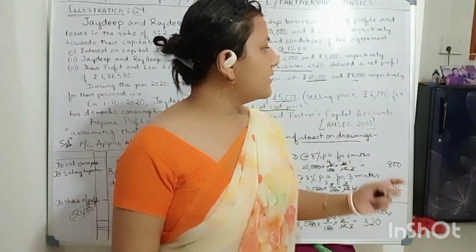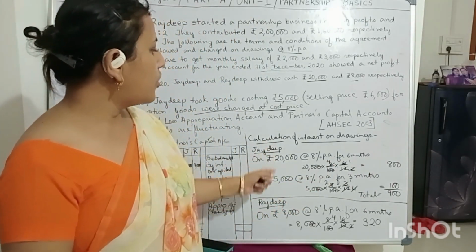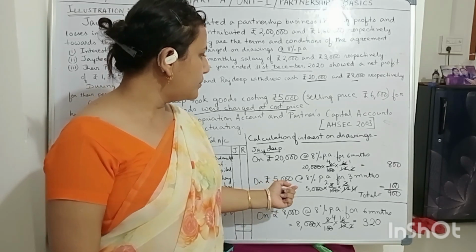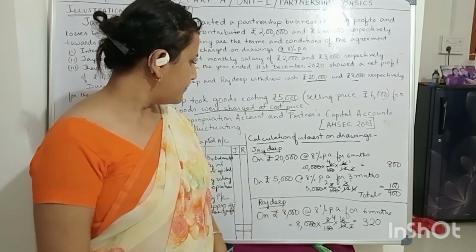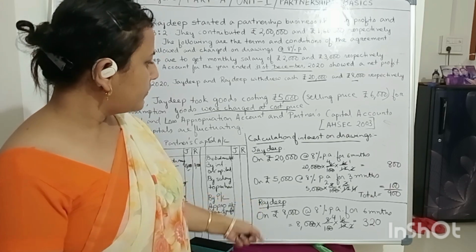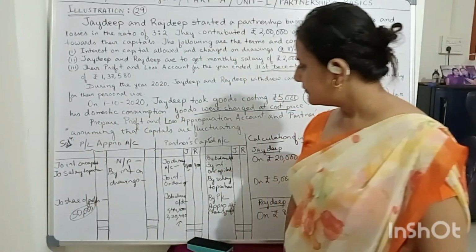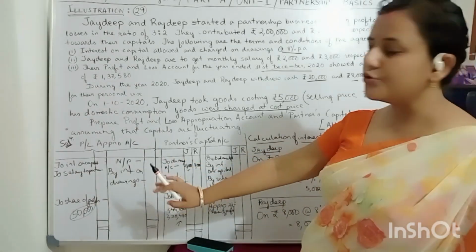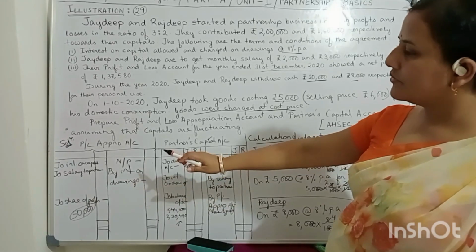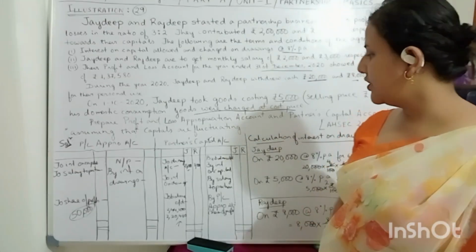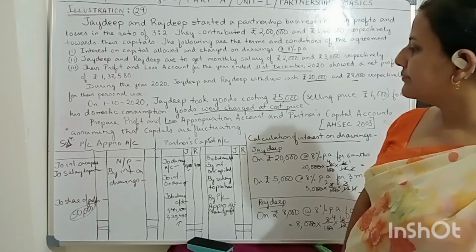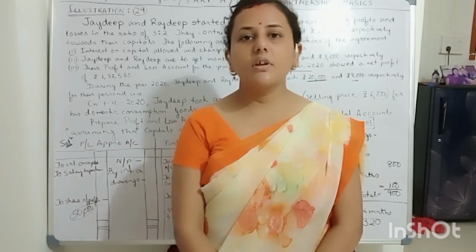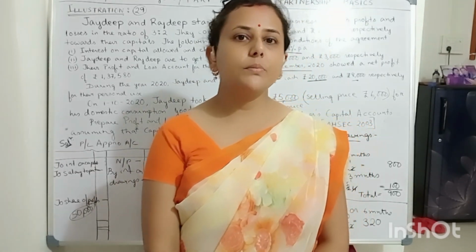The only critical thing in this sum is the drawings of goods made by Jaideep. So you have to calculate interest this way, and the rest are all the same. Salary to partners is a new thing introduced. You have to write it on the debit side of the PL appropriation account and the credit side of the partners capital account. So I hope this sum is clear to you. It's a bit critical one from the D.K. Goel book.